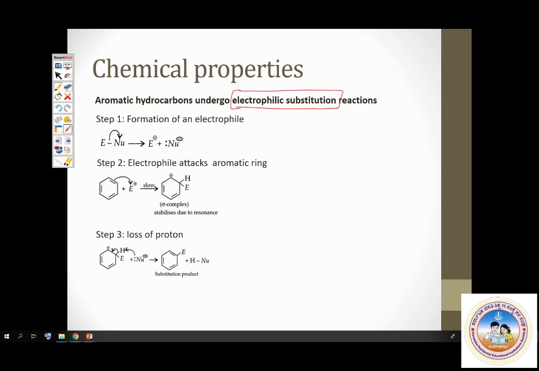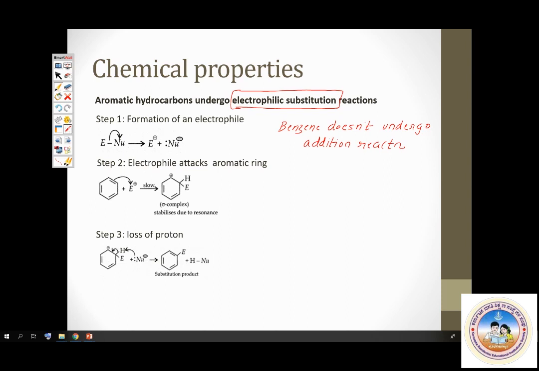Now, the first question that comes to your mind is, benzene has 3 double bonds, yet it undergoes substitution and not addition. Benzene does not undergo addition reaction, because if it undergoes addition reaction, it will lose its aromaticity. It loses its stability. Therefore, benzene undergoes substitution. And what kind of substitution? Electrophilic substitution.